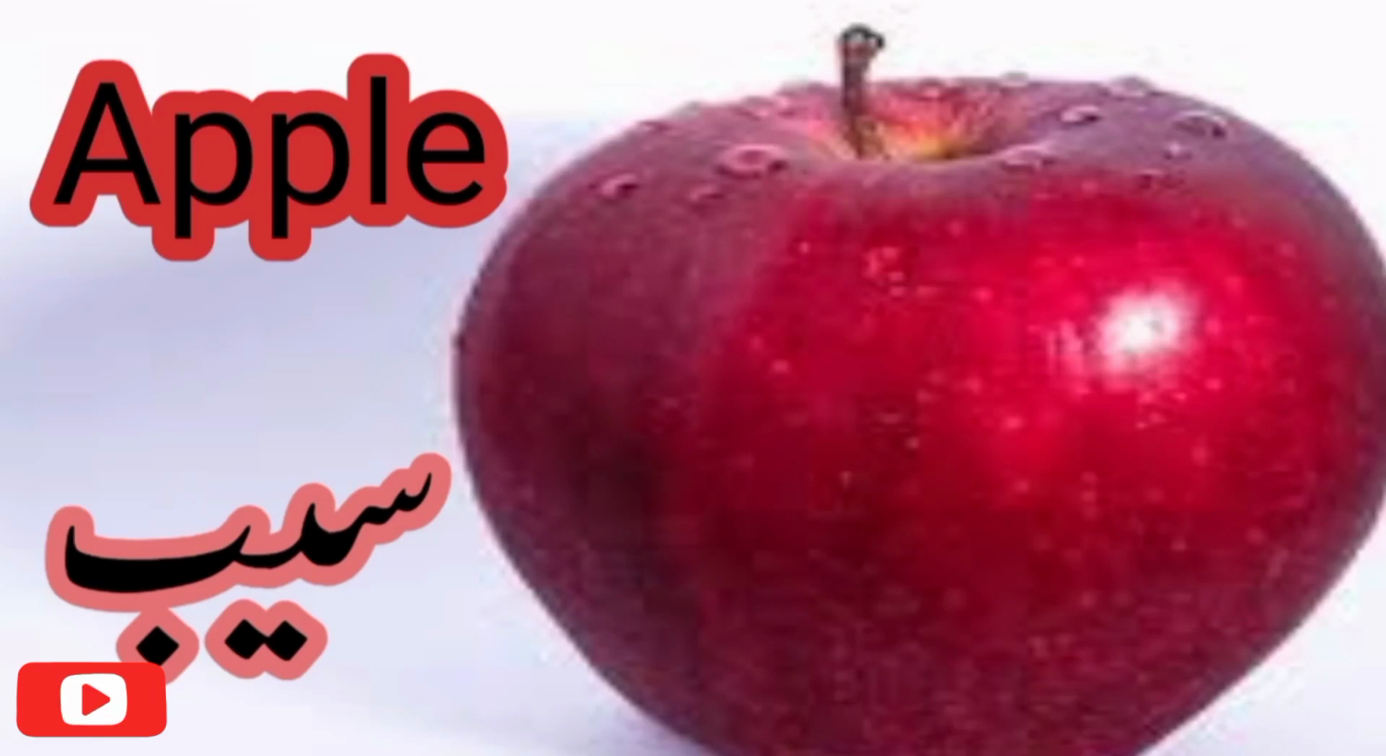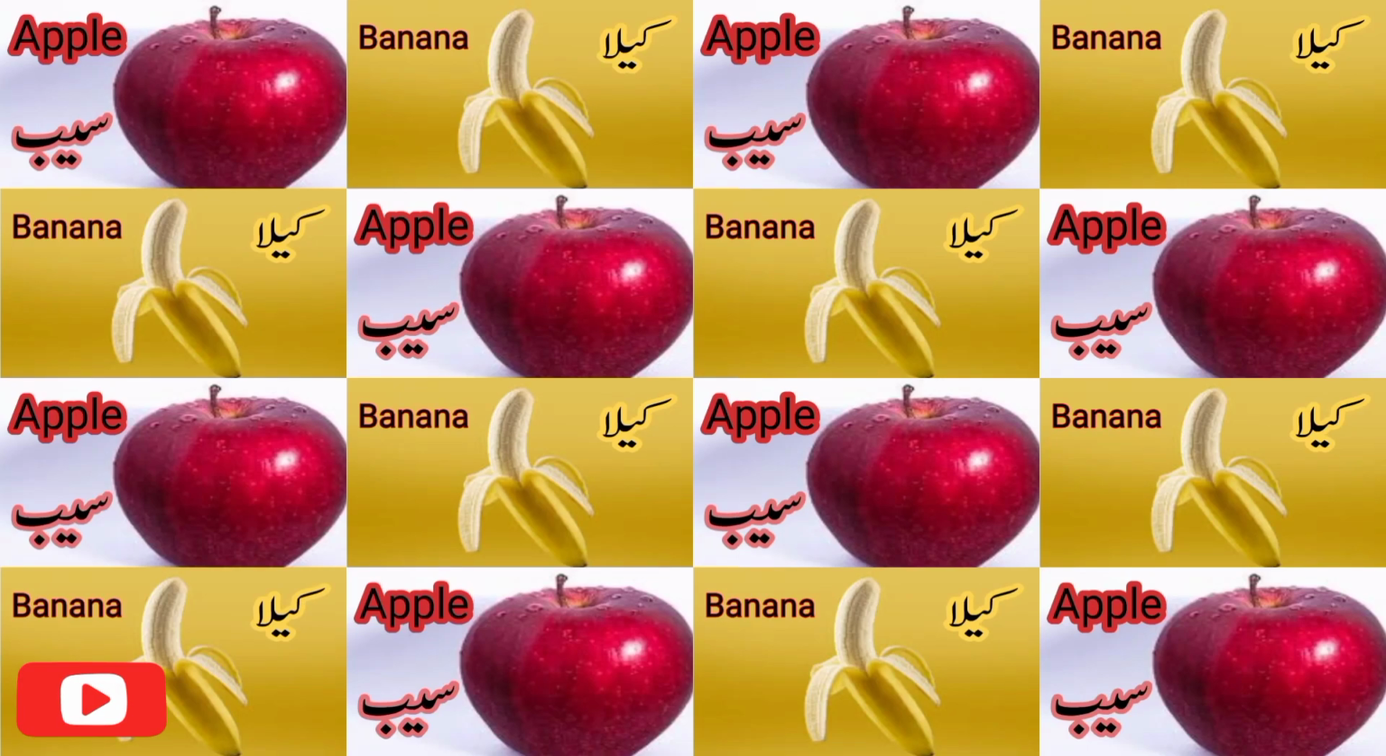Name of fruits and vegetables. APPLE. Apple. What is the color of apple? Red. What we say apple in Urdu? Same. Good.